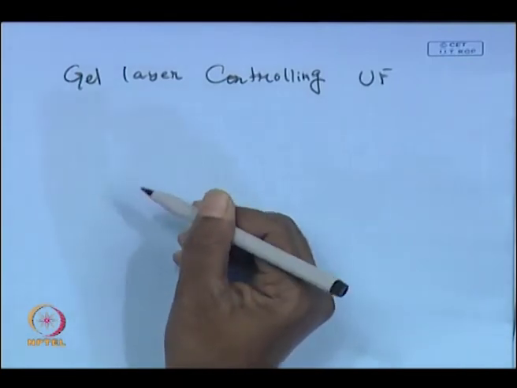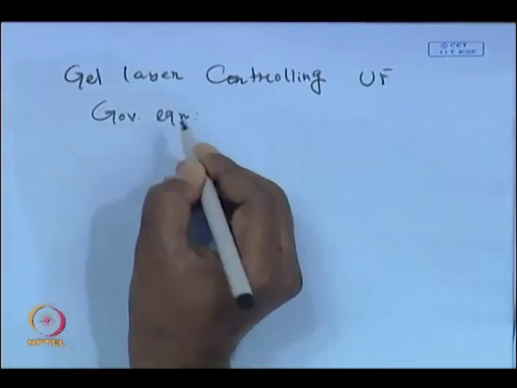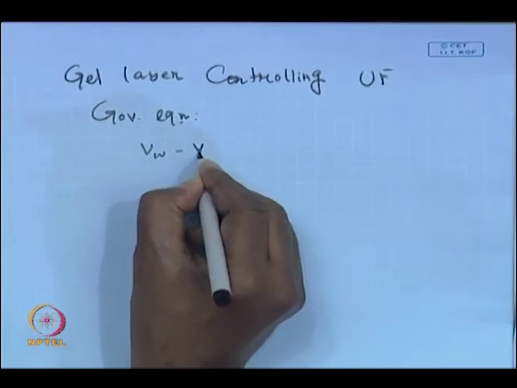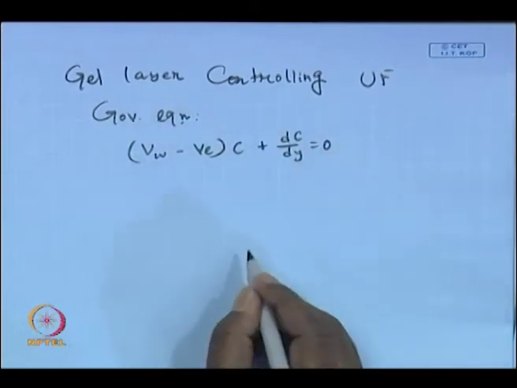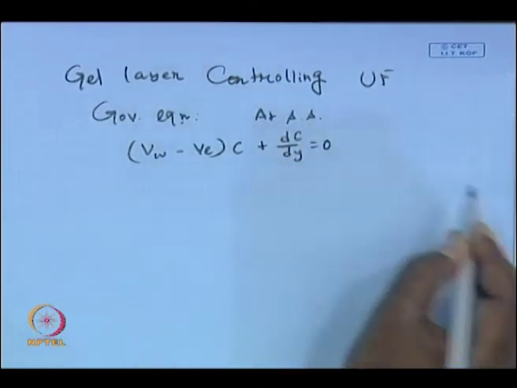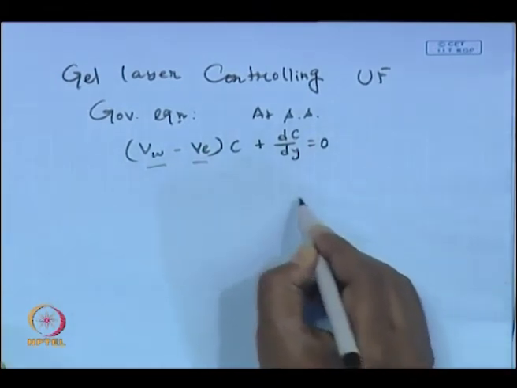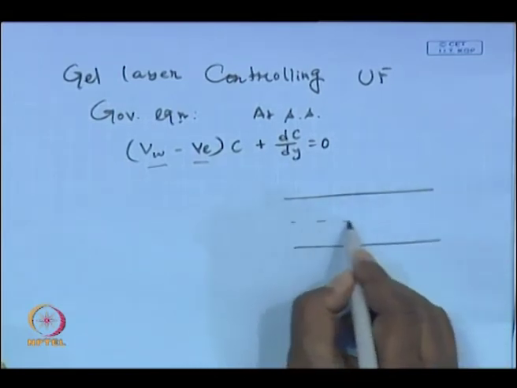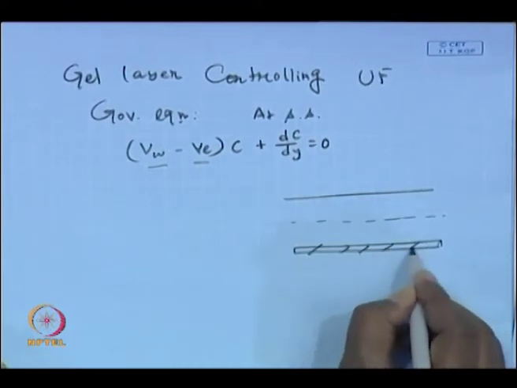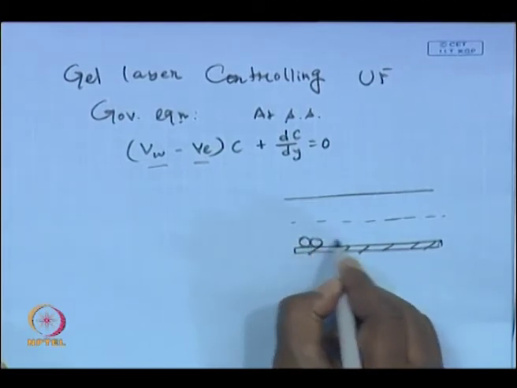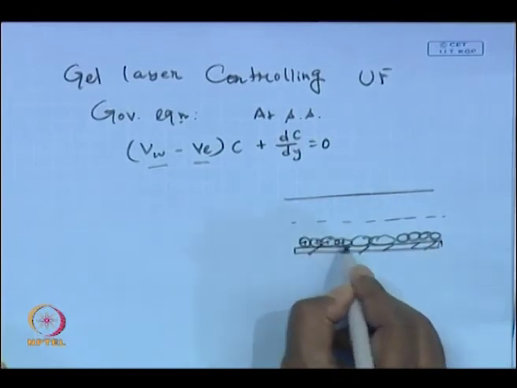Gel layer controlling UF, and it is basically the governing equation in this case becomes (V_w - V_e) C + D dC/dy = 0. Okay, at the steady state, the one dimensional analysis. So, these two velocities, they are opposite in direction. Why? So, you are going to have a system something like this. It is a channel and the membrane is placed here in the bottom of it. Okay. Top place, let us say all the particles, they will be forming a gel type of layer over the membrane surface and they are positively charged.